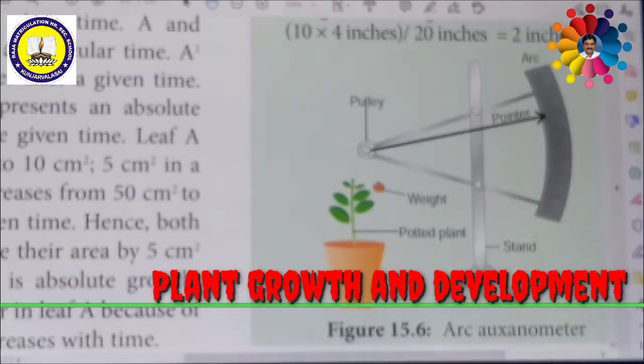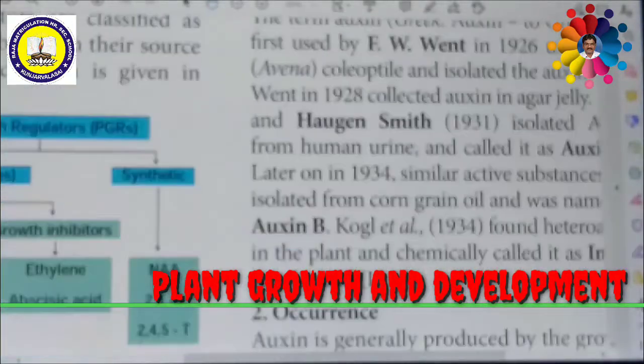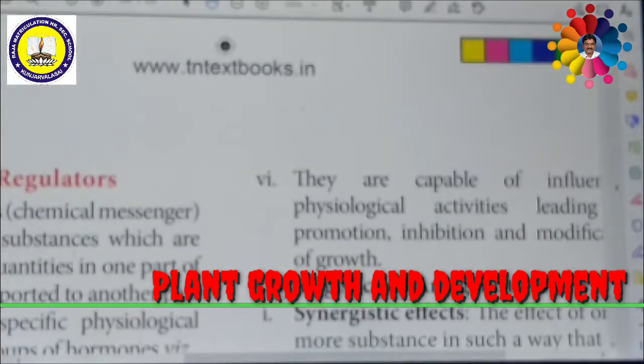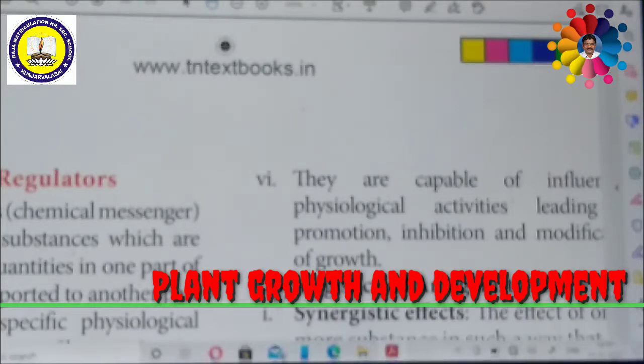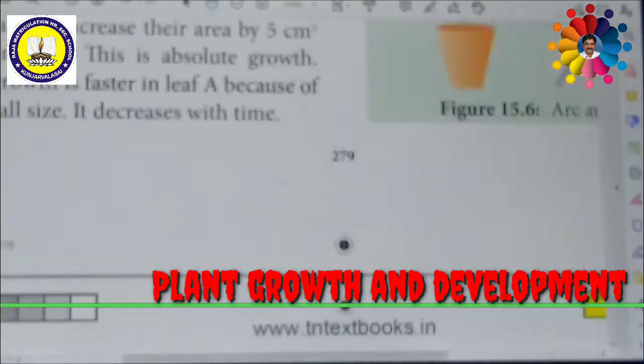Then we are going to see the sequence of the development process in plants. The sequence of the development process can be seen through differentiation, de-differentiation, re-differentiation and plasticity. What is differentiation? We already studied differentiation, de-differentiation, re-differentiation and plasticity in plant tissue culture. The same process takes place here.